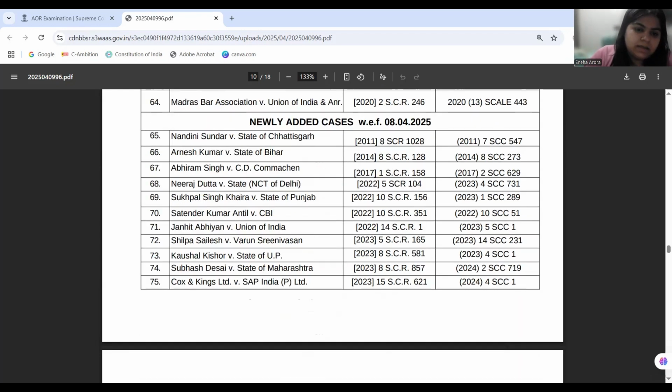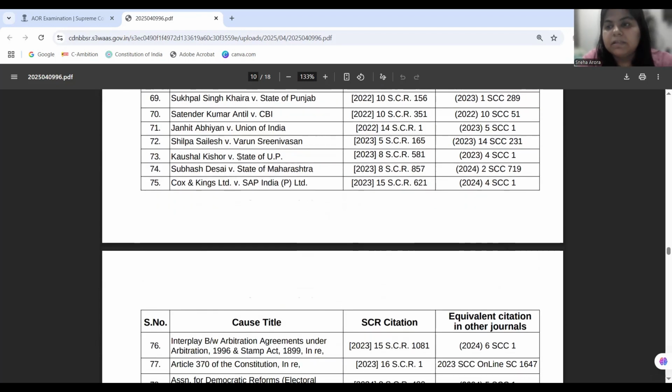Then comes Cox and Kings versus SAP India, the group of companies doctrine. The approach is deviated. We are deviating from the Chloro case, and the court herein is holding that the group of companies doctrine also works on the consent-based approach, and a deviated approach from Chloro is being taken in the case of Cox and Kings versus SAP India. The group of companies doctrine is in consideration.